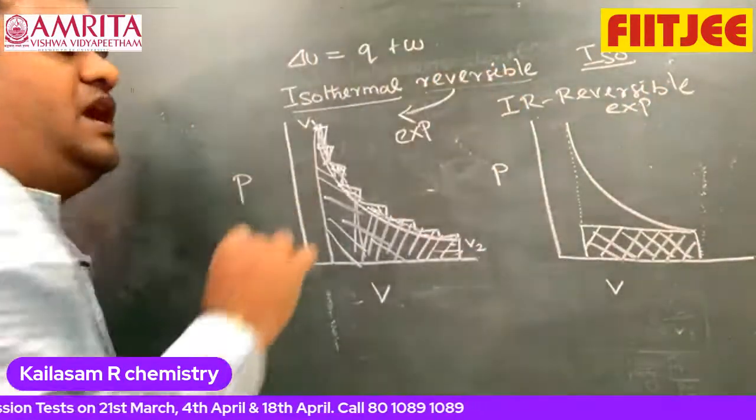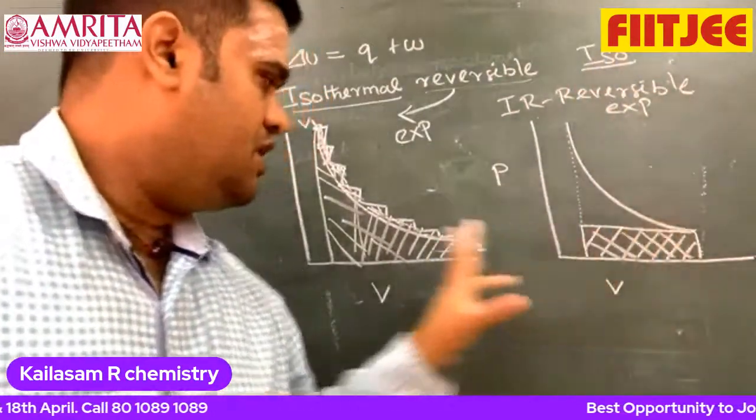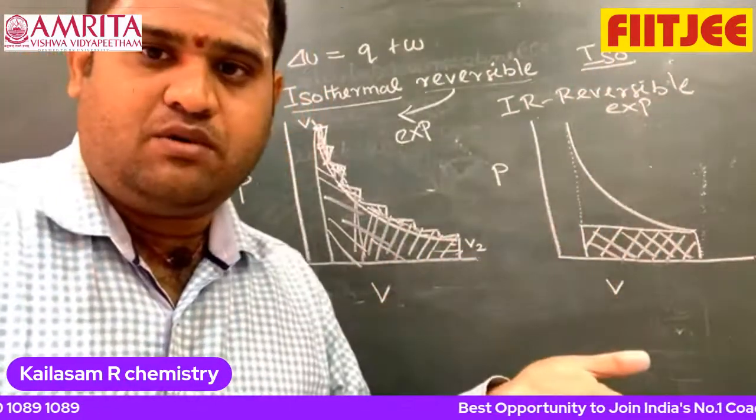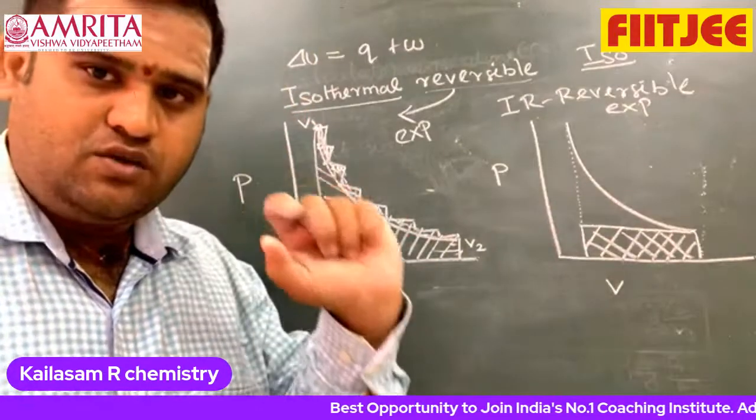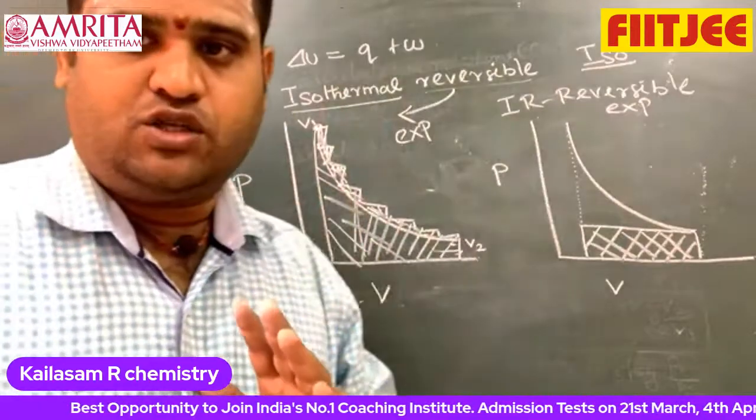This is reversible isothermal expansion. This is irreversible isothermal expansion. Look at the area under the curve, which is the maximum work. From this we can say the isothermal reversible expansion has maximum work as compared to irreversible isothermal expansion.